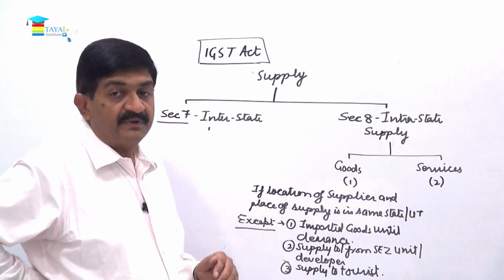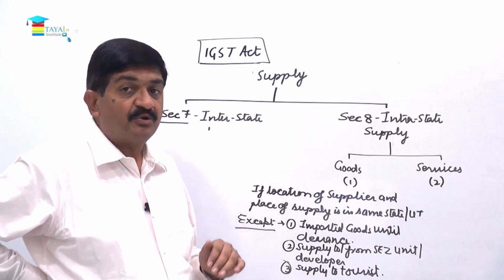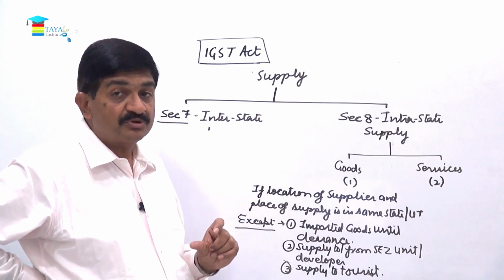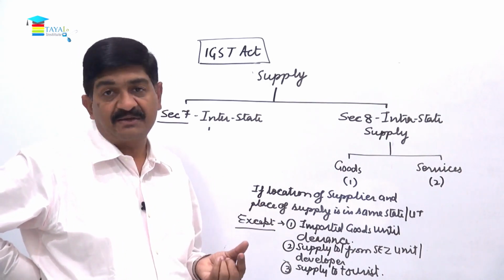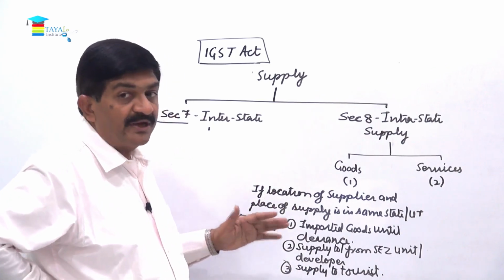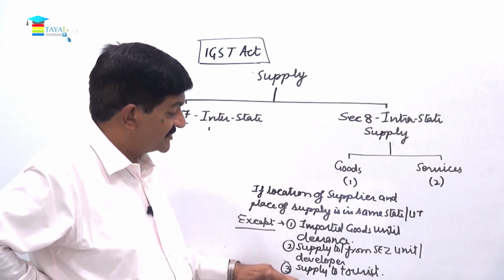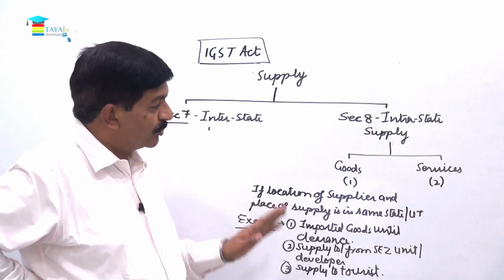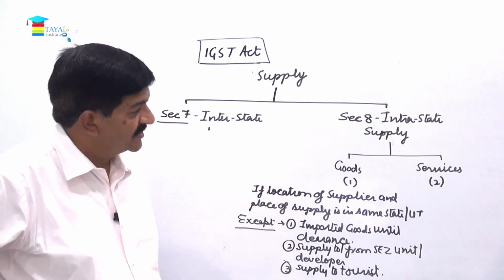Number two, if there is an SEZ within the state or union territory, then supply of goods or services to the SEZ developer or unit, or from there to the domestic area, is not an intrastate supply. And then last is supply to a tourist, that is also not considered as intrastate supply.